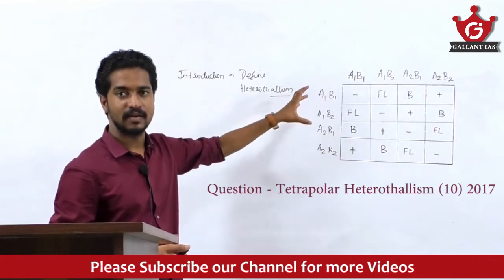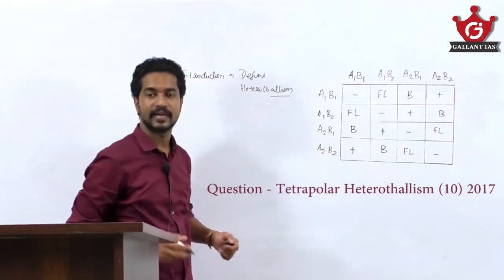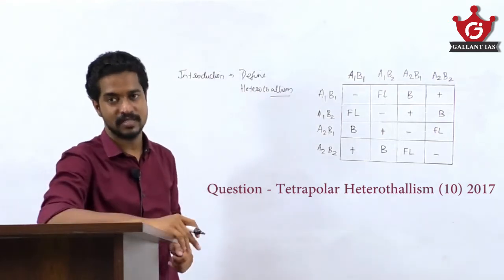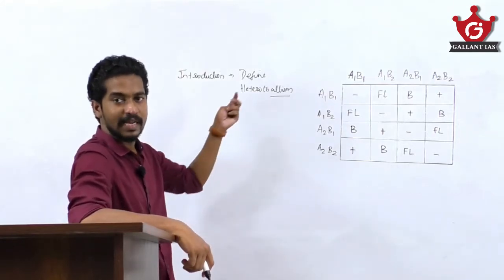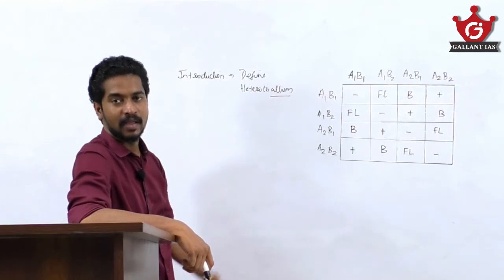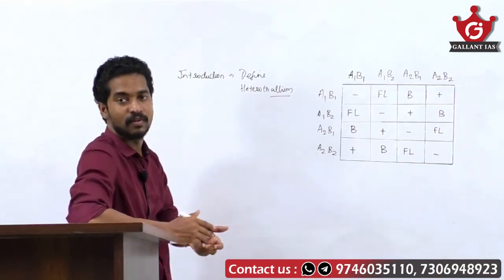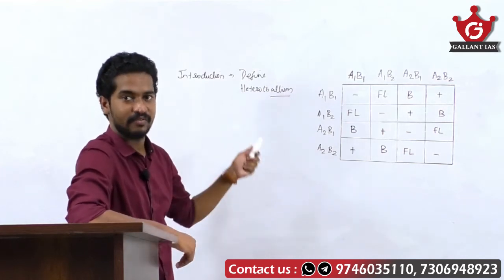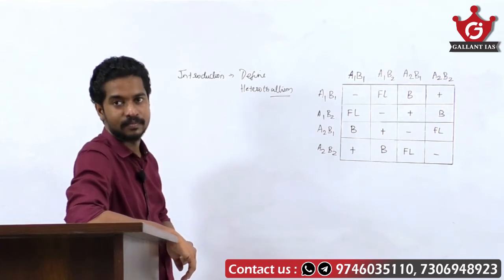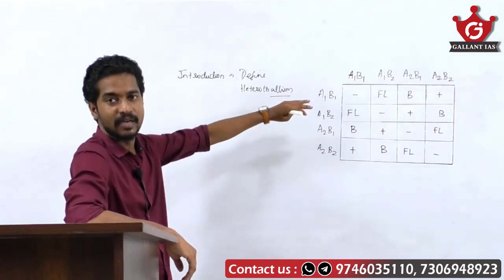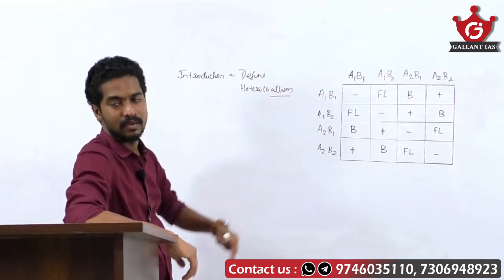Before writing tetrapolar heterothalism, in the introductory part, you have to mention what heterothalism is. Give a brief introduction to heterothalism and define heterothalism. That is the introductory part. You can also mention that Blakeslee discovered heterothalism for the very first time. And when it comes to the body part, the question is asking tetrapolar heterothalism, but before writing that, you have to mention some other points.